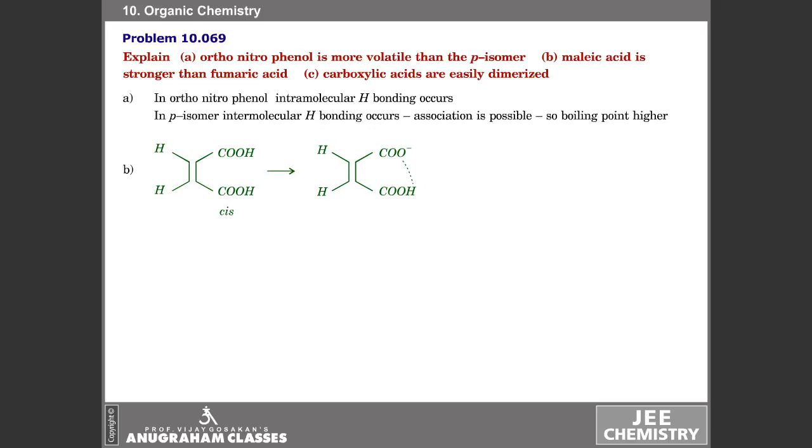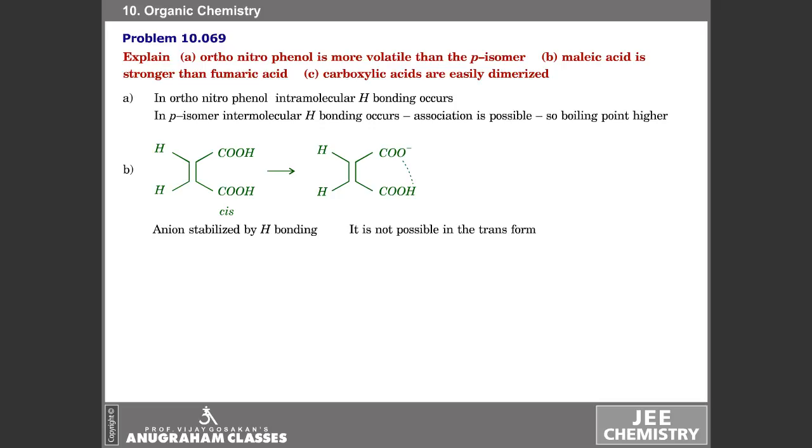When we take the cis isomer and ionize the compound, we have the anion in which the COO minus group and the COOH group lie on the same side of the double bond. Because of the proximity, there can be an attraction between the hydrogen of the OH and O minus of the carboxylate anion. But this intramolecular hydrogen bonding is not possible in the trans form. Thus, the anion is more stabilized in the case of the cis isomer.